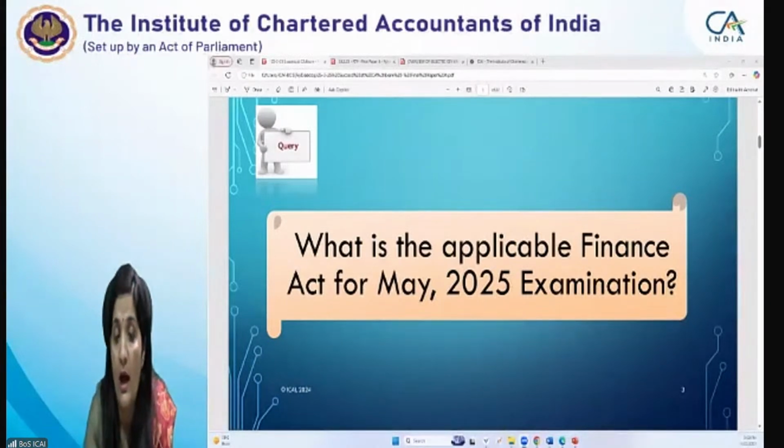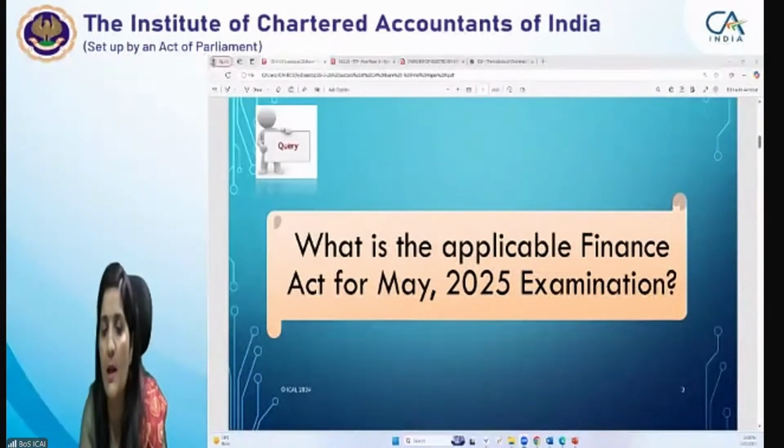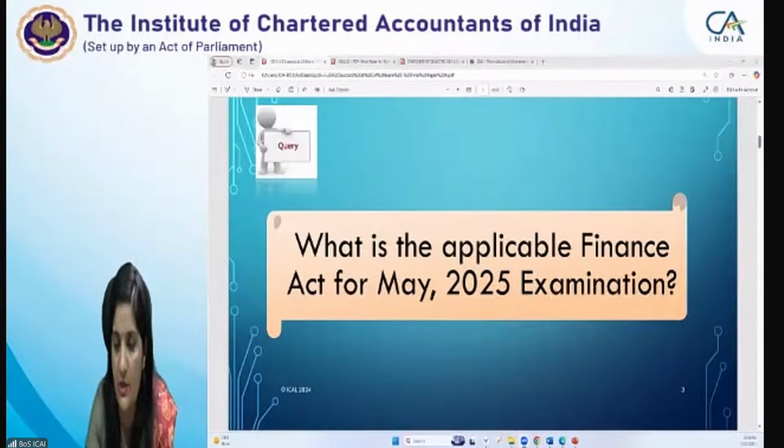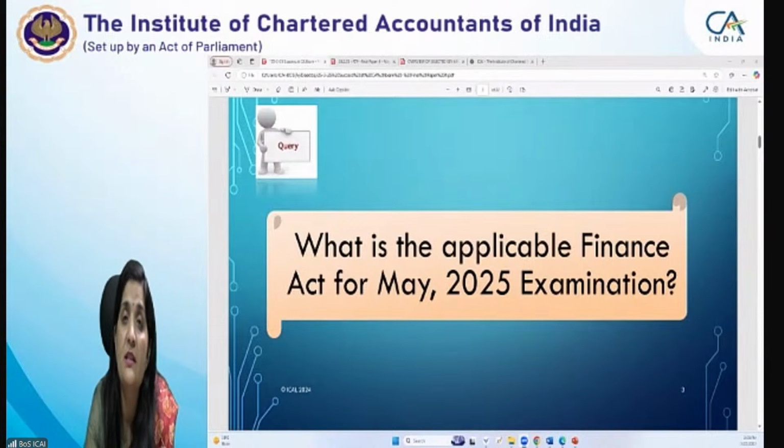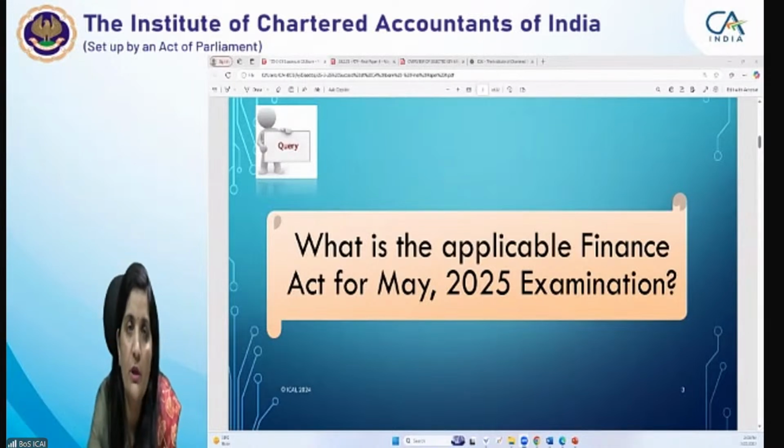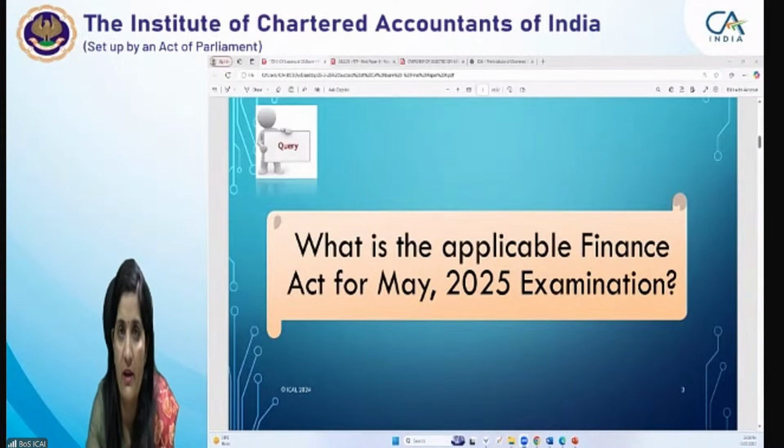Then, what is the applicable Finance Act? You must all know what it is for the May 25 examination, since this is March and you are going to appear in the May exams. But some students, specifically those appearing in the November exams, have a doubt: now that the Finance Bill 2025 has come, and the Income Tax Bill has also been presented in the Lok Sabha, are they also relevant for you? Strictly no.